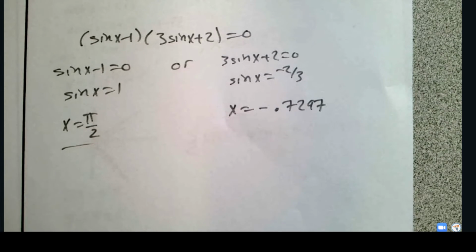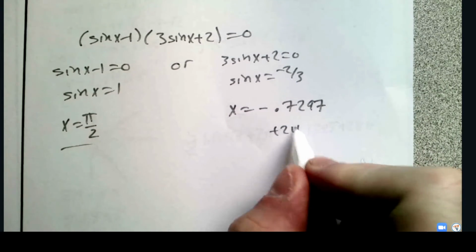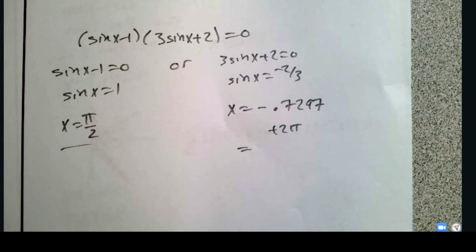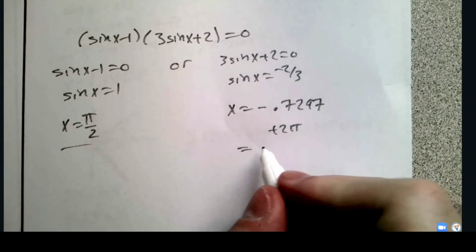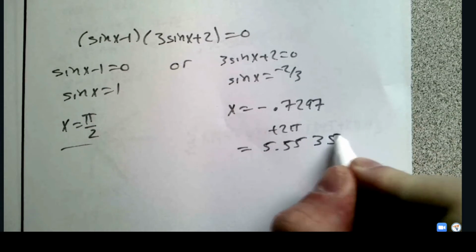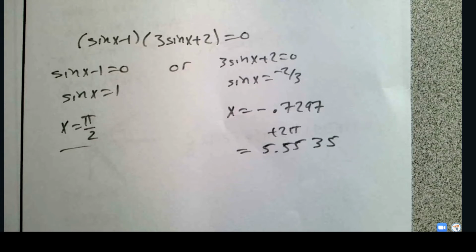And so I took this negative 0.7297 and I added 2 pi to it, because that's going to be in our actual interval. And I said this number is 5.5535, and there's our answer. I said, well, there's no other answer. The book says there's another answer, and something's wrong, right? And so I confused myself.